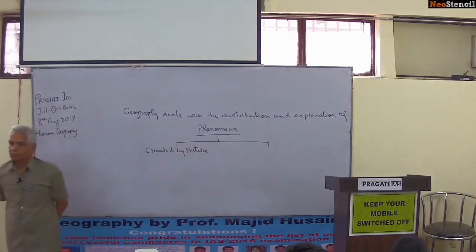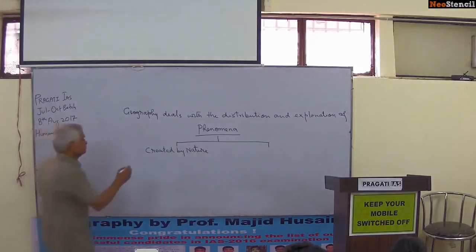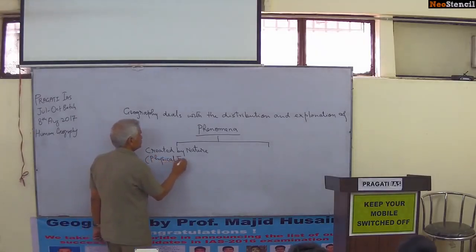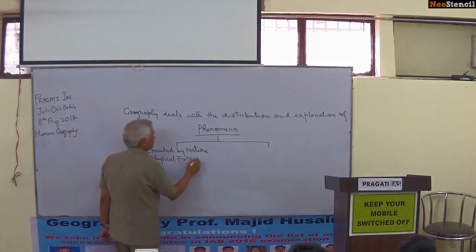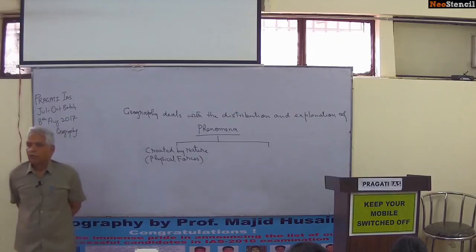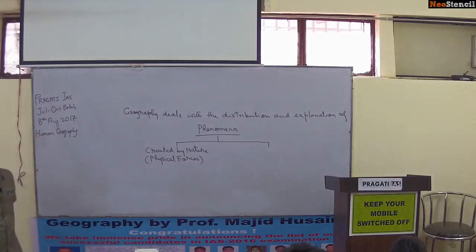Phenomena created by nature or physical forces. If you are dharmic or religious, anything created by Brahma, Allah or God. Forget about science. Geographers never use these three words: Brahma, Allah or God.